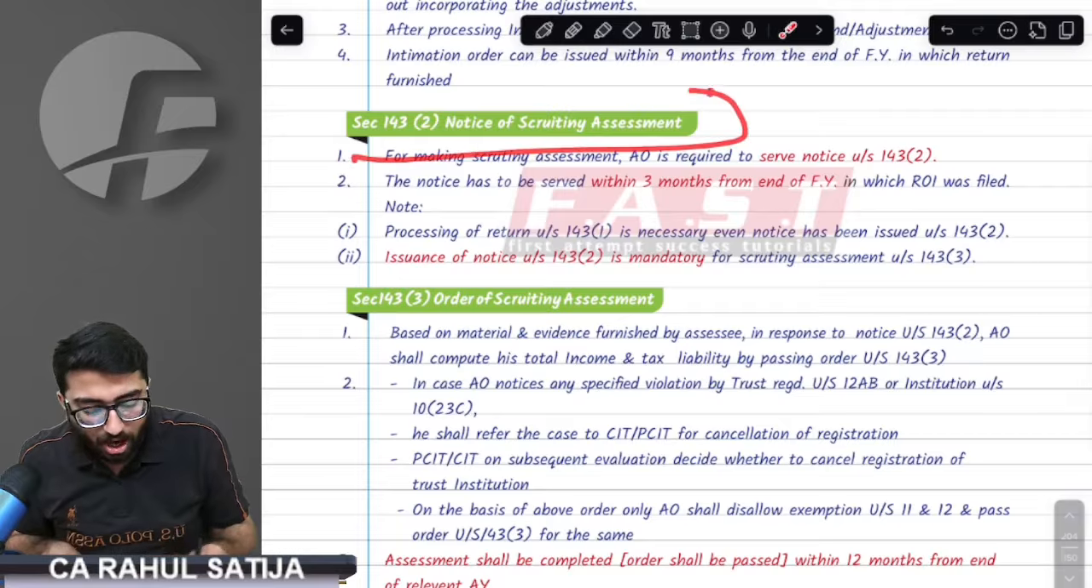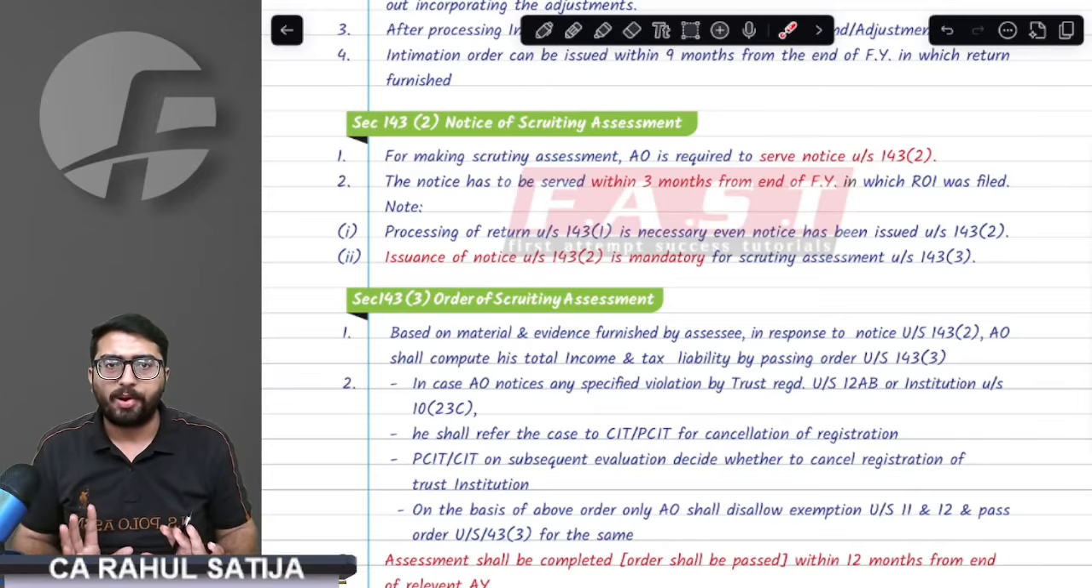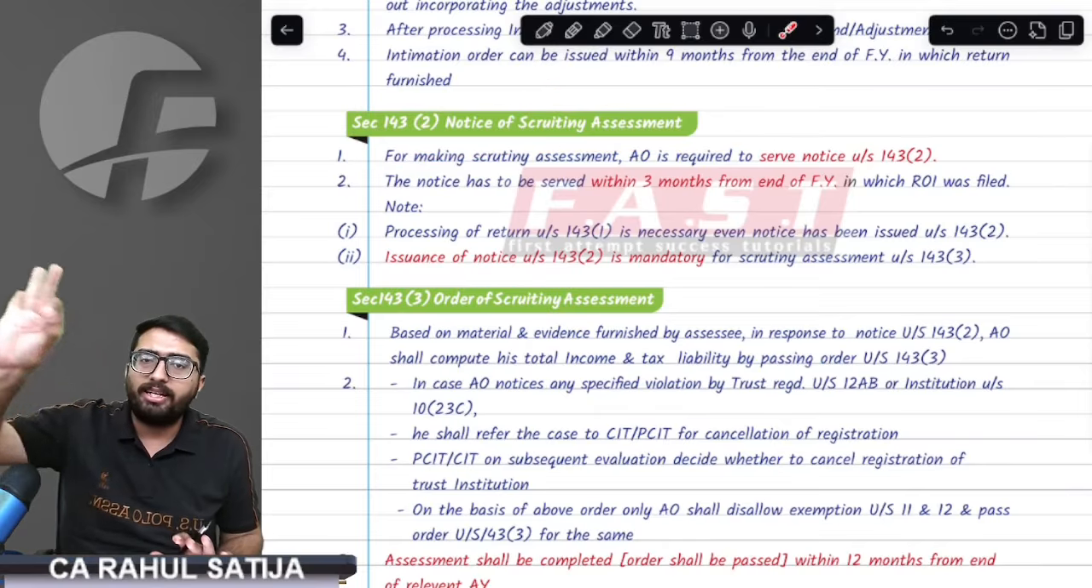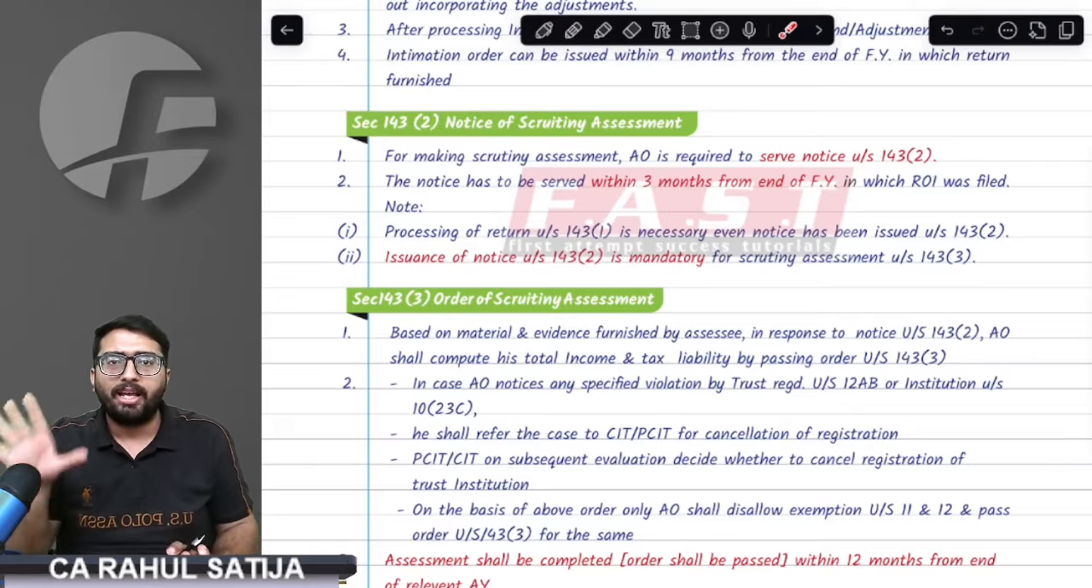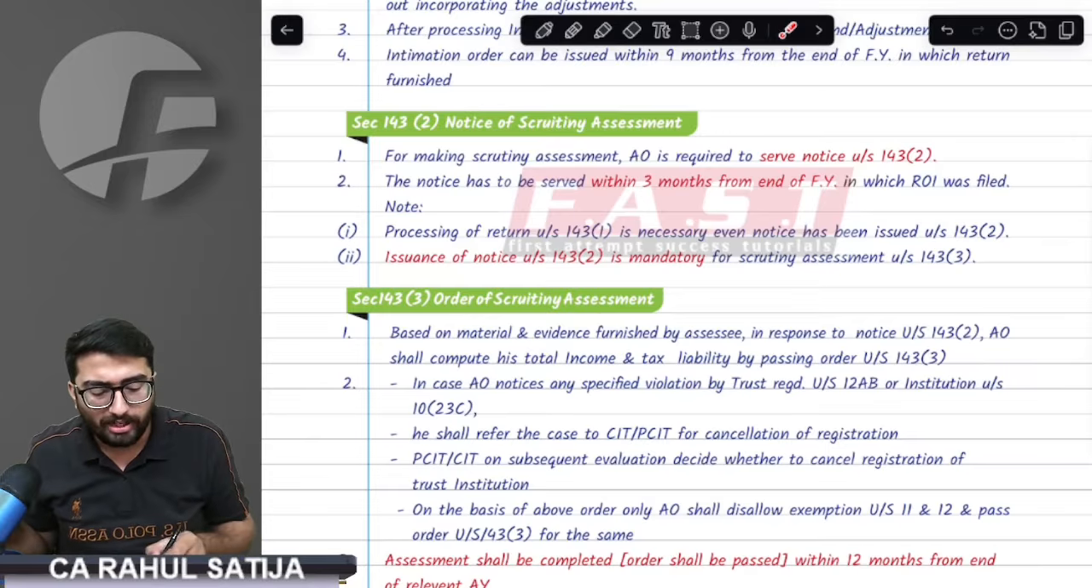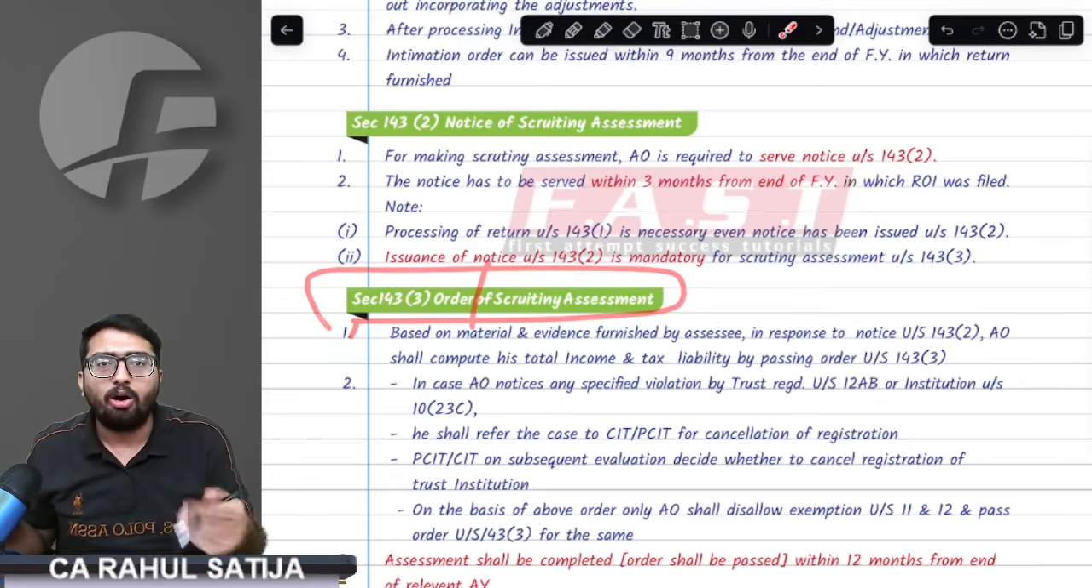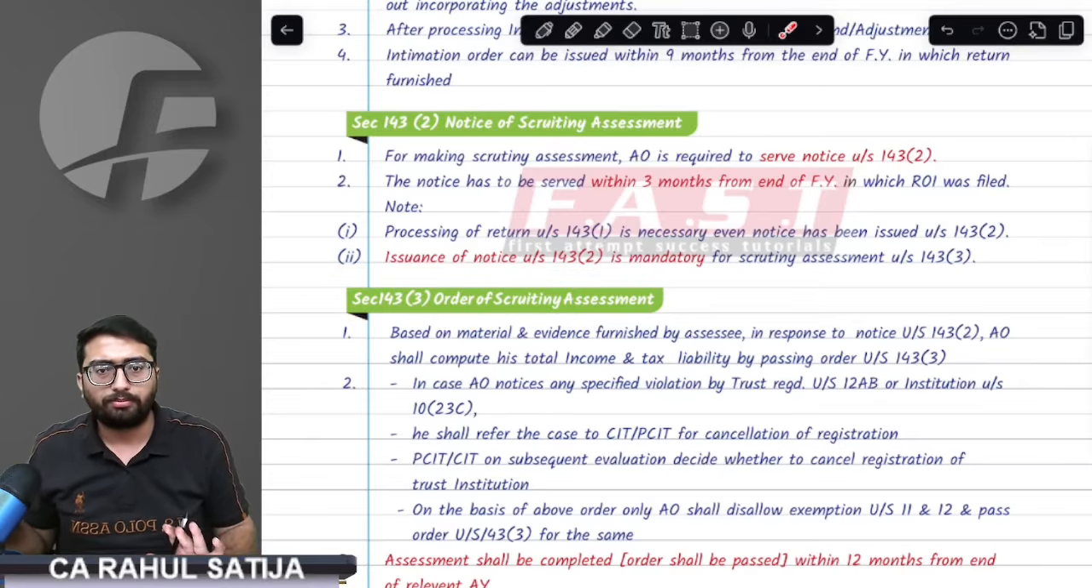Now, the first assessment is done, that is based on the computer. This is the second assessment. What is the second assessment about? It is about a scrutiny assessment, or we call it a regular assessment.